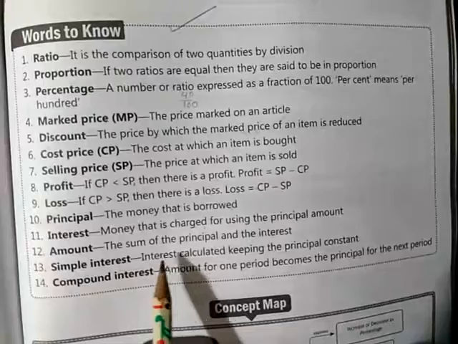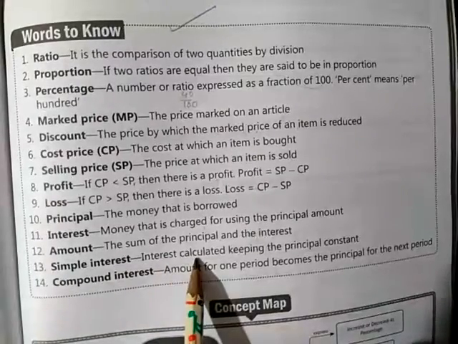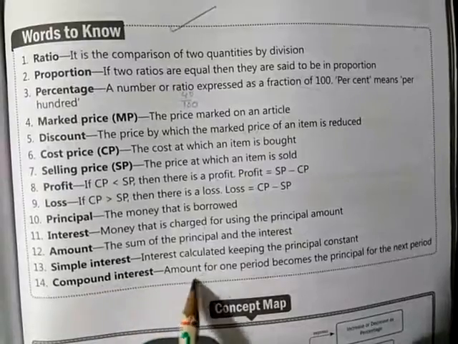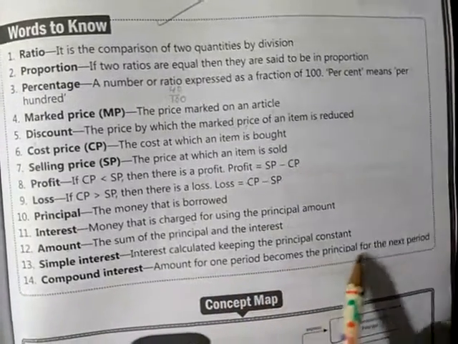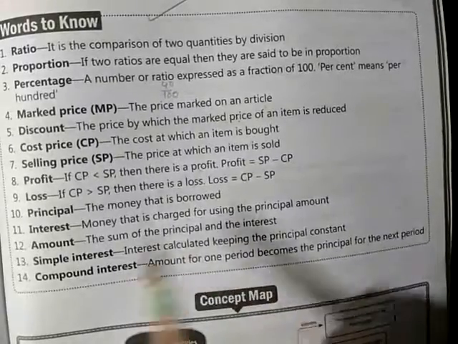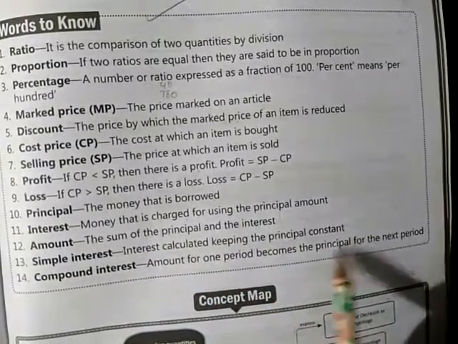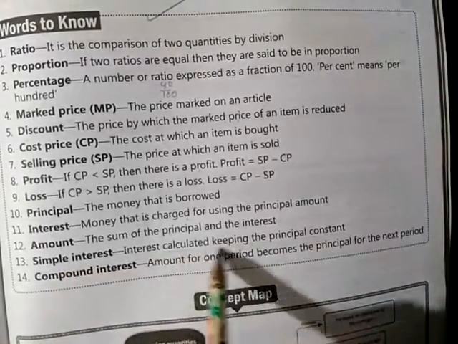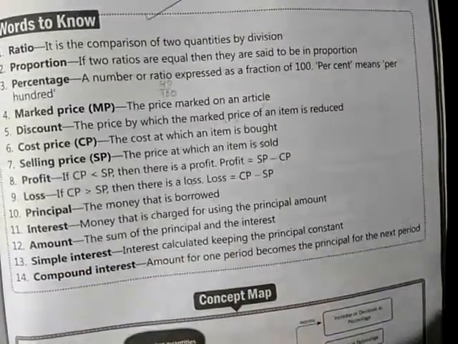Simple interest: interest calculated keeping the principal constant. And compound interest: the amount for one period becomes the principal for the next period. Okay. The amount will be the principal of the next period. Okay, students, understood?